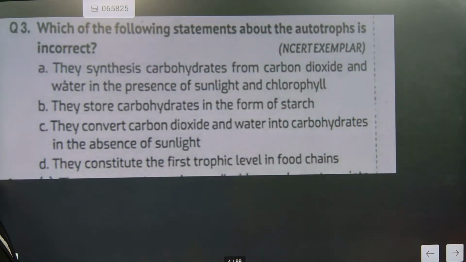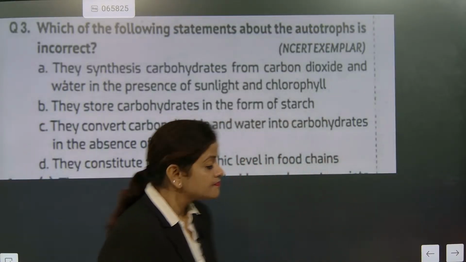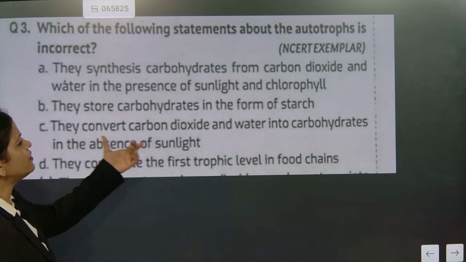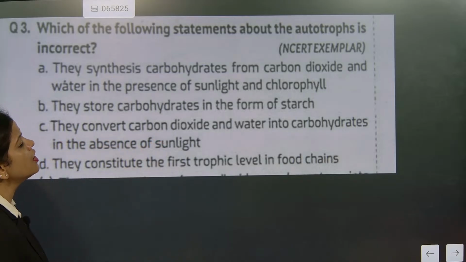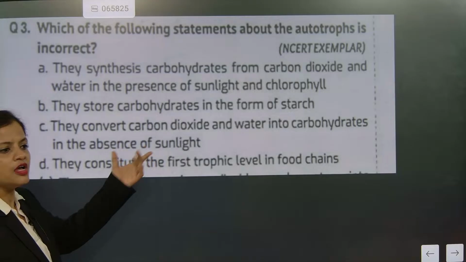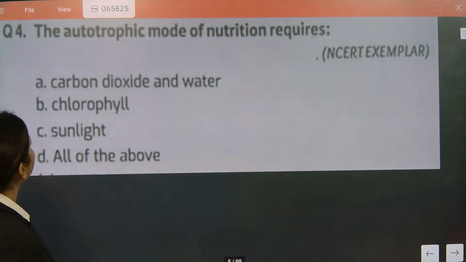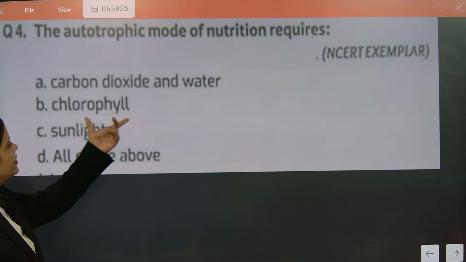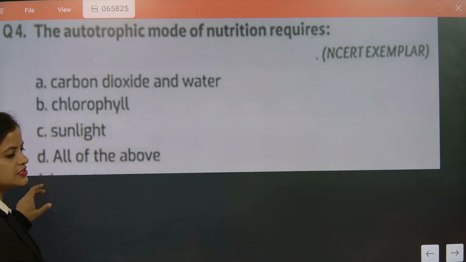Which of the following statements about autotrophs is incorrect? They convert carbon dioxide and water into carbohydrate in the absence of sunlight. They can't do like that. Next question: the autotrophic mode of nutrition requires all of this: carbon dioxide, water, chlorophyll and sunlight. We'll go for the next one.